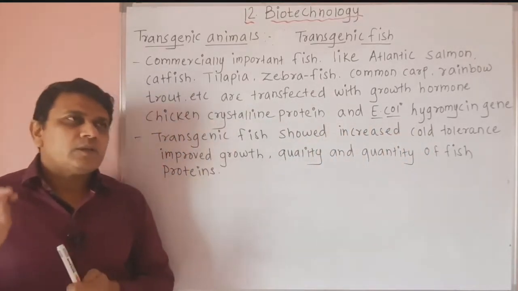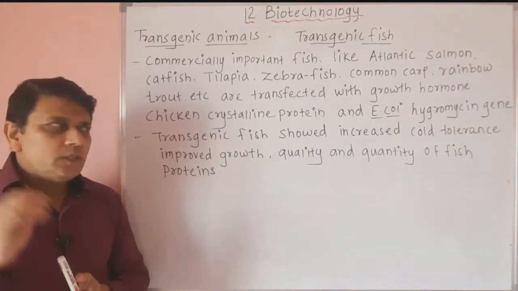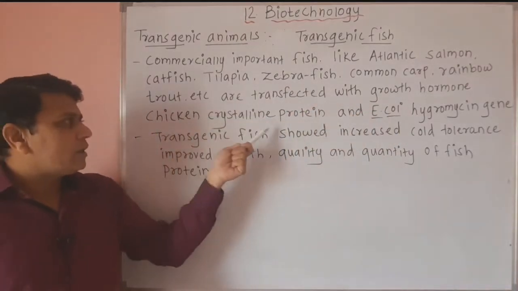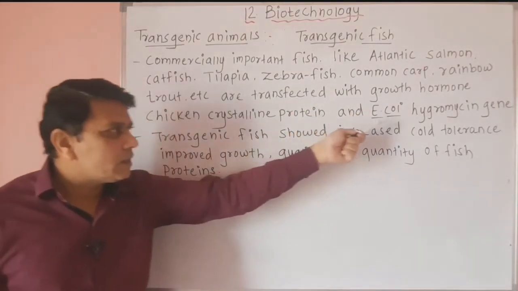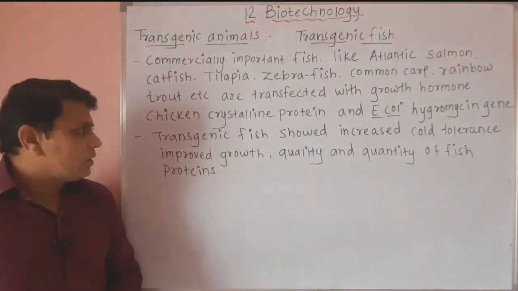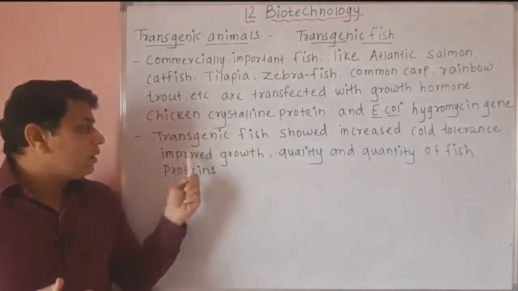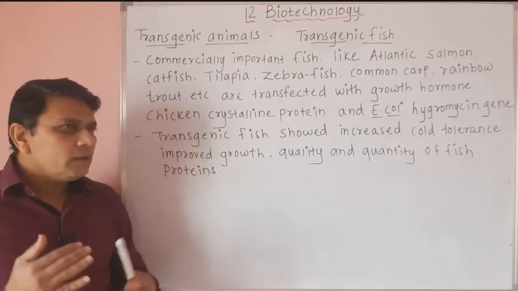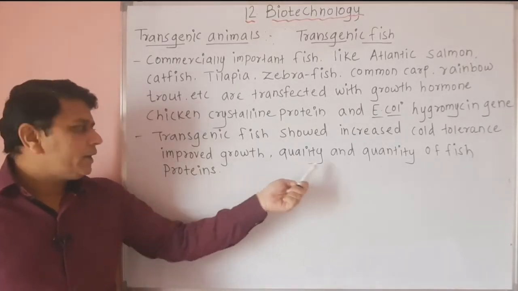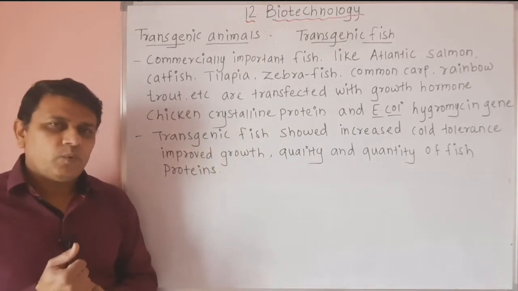So by the introduction of these genes, the transgenic fish show increased cold tolerance, then their growth is improved as well as the quality and quantity of fish proteins are improved.